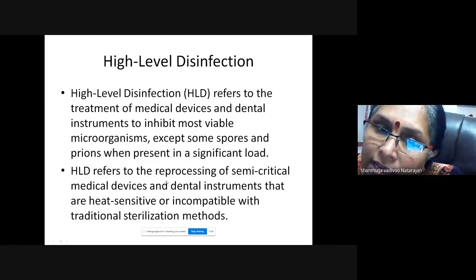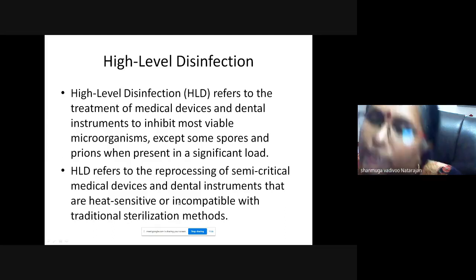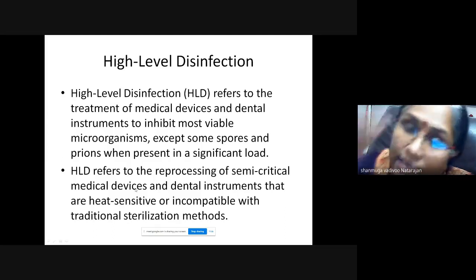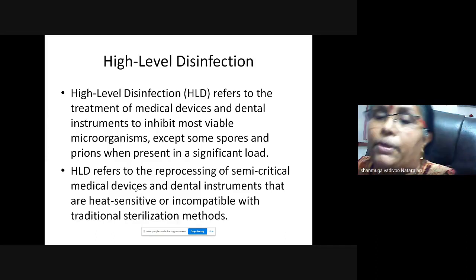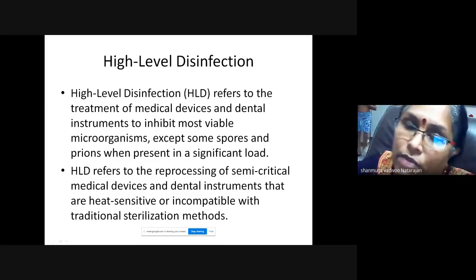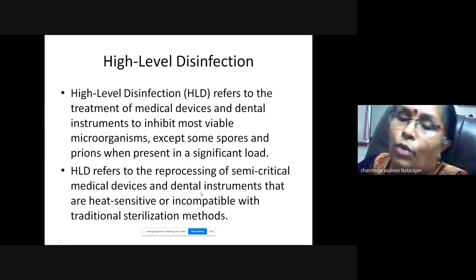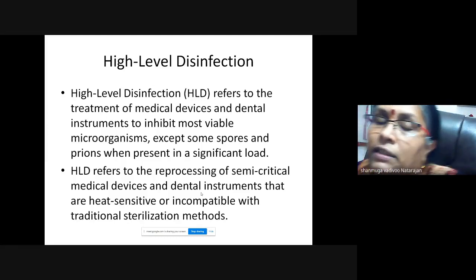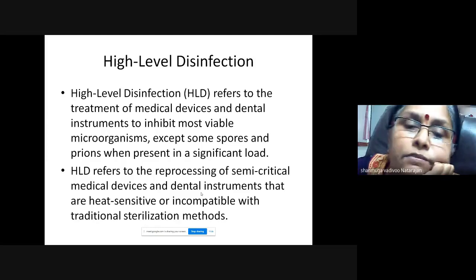High level disinfection refers to reprocessing of semi-critical medical devices. I have told you, semi-critical means items which come into contact with the mucous membrane but don't go into other sterile areas. So what are the things which touch the mucous membrane? Tell me some semi-critical medical devices. Anybody?